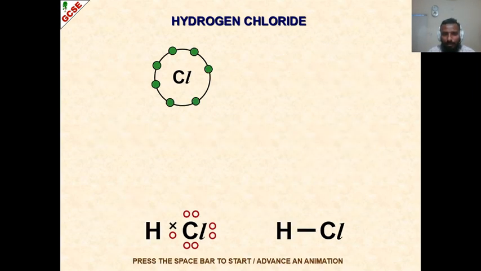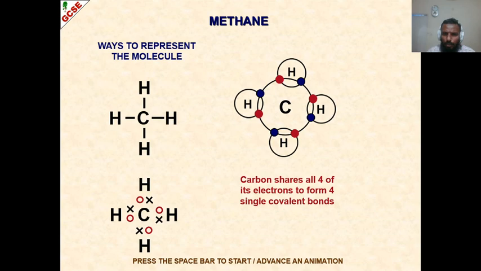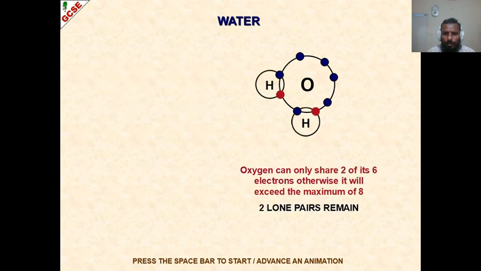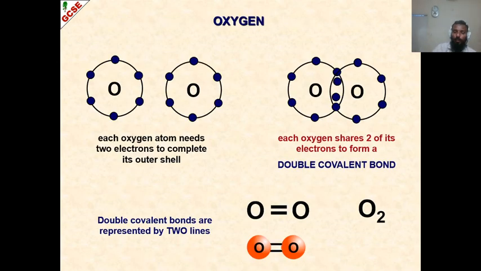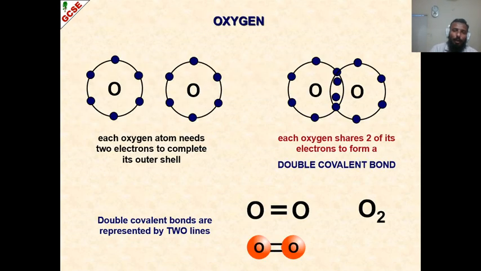Let's see some other examples in which there is a double or triple bond. Alright. This is again a single bond combination, so I'll explain later. I want to go to the double bond. Say, in case of oxygen, one oxygen wants to combine with the other oxygen. What is the barrier? No one wants to lose, obviously, because both are in the same situation. So what is the best approach? Come close. So each oxygen will combine with the other oxygen by sharing an equal number of electrons, which are 2 in this case.